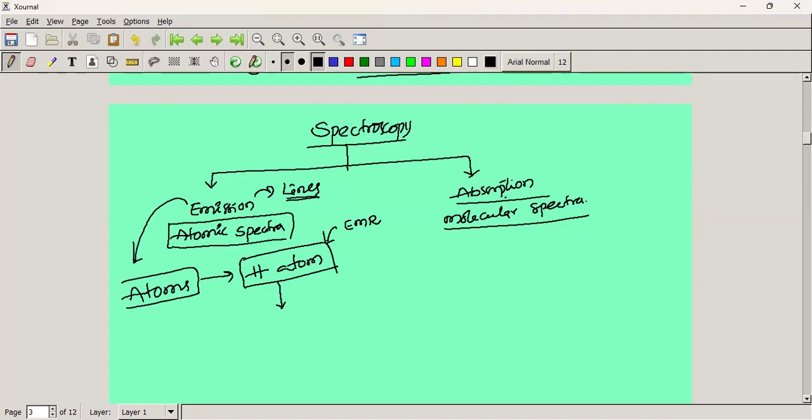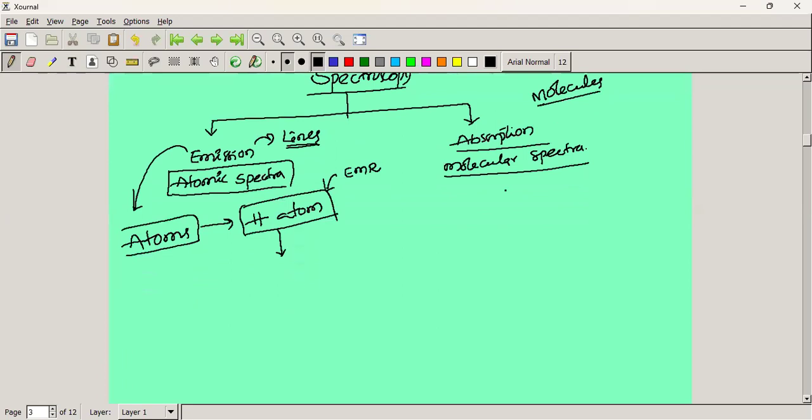Absorption spectroscopy is also called molecular spectroscopy, because it is given by molecules. There are different kinds of molecular spectroscopies: microwave spectroscopy, IR spectroscopy, UV spectroscopy, Raman spectroscopy, NMR, electron spin resonance spectroscopy, and mass spectroscopy. Those are the different spectroscopic techniques, and we will discuss them in the next session. If you have any doubts, you can ask questions.